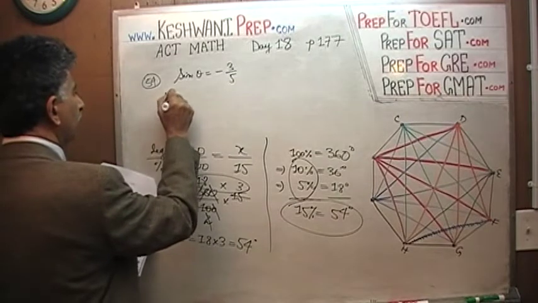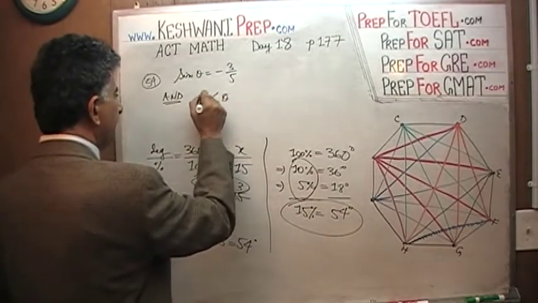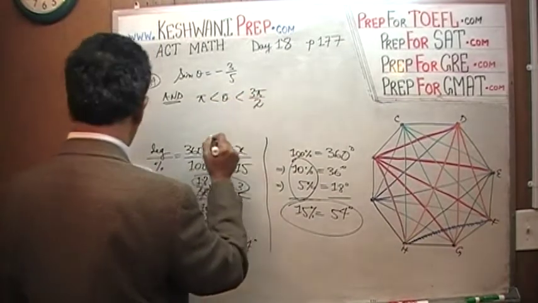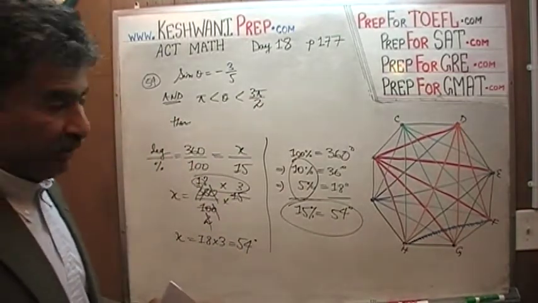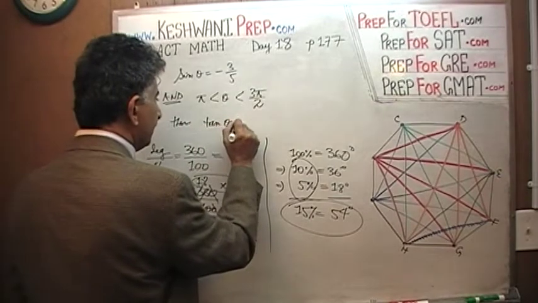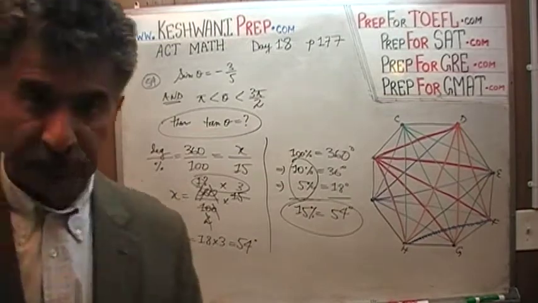We are also told that theta happens to be between pi and 3 pi over 2. The question simply is, if that were to be true, then what will be the value of tangent of theta? How much is tangent of theta? Let's find out, shall we?